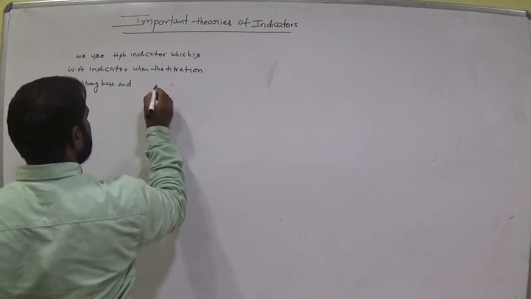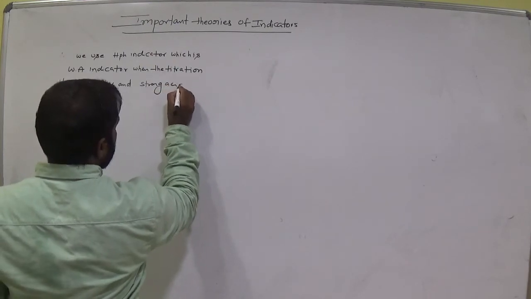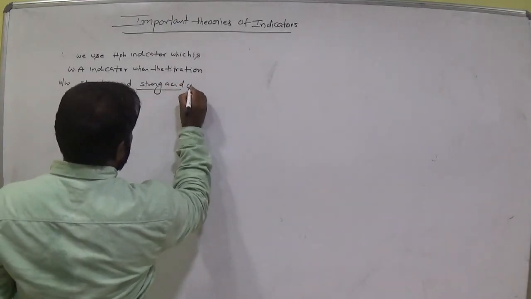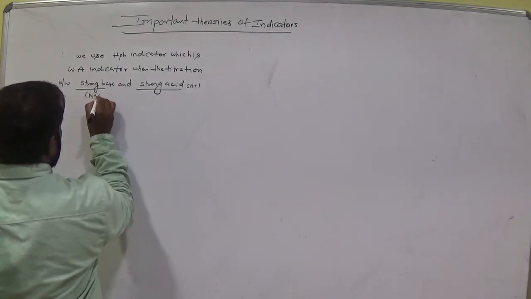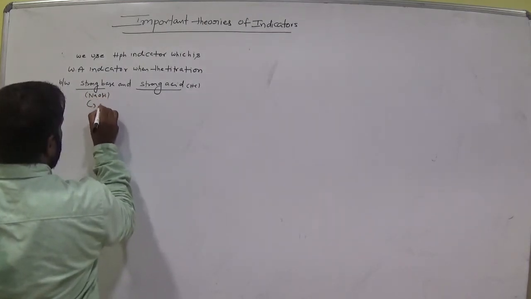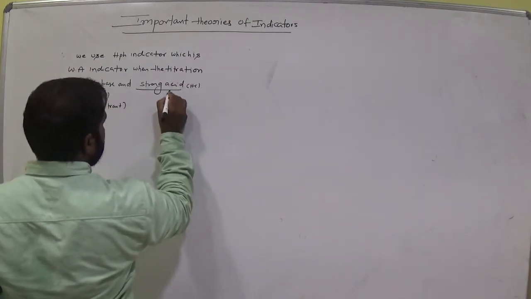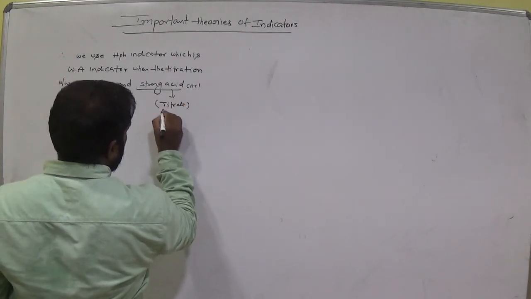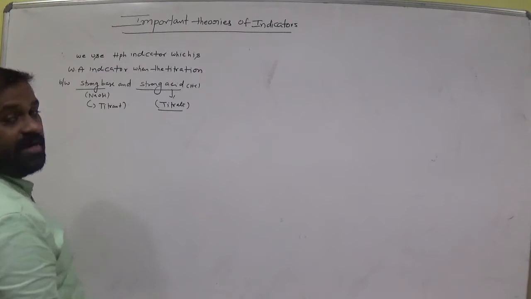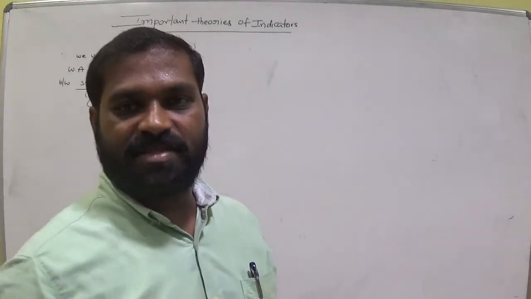Strong base and strong acid: HCl is a strong acid, am I right? Suppose HCl here, and a strong base means NaOH. When it is the titrant, in this case it is the titrate. Remember this point. Which indicator do we prefer? A weak acid indicator in the titration between a strong base and a weak acid. Remember this point. Okay.